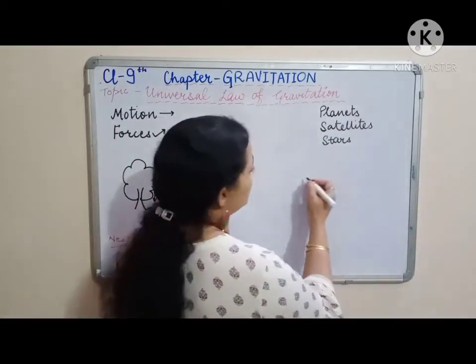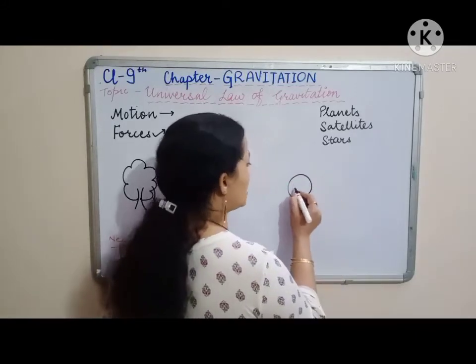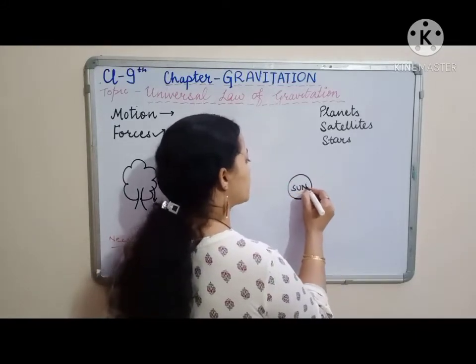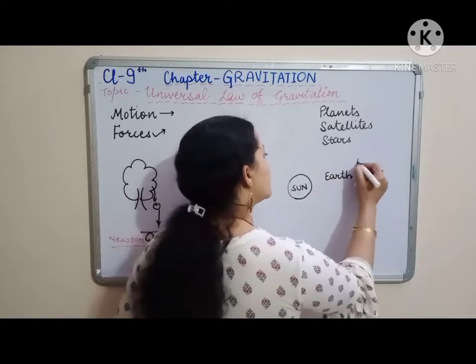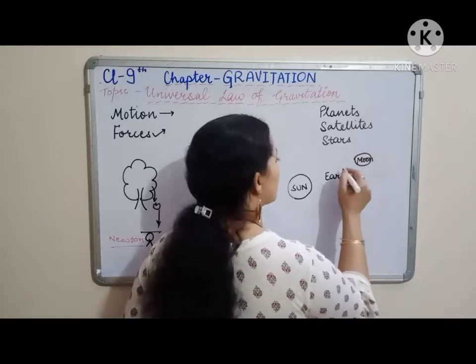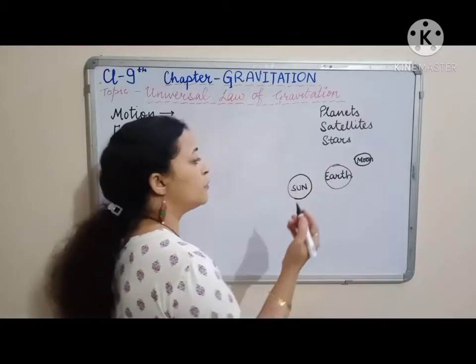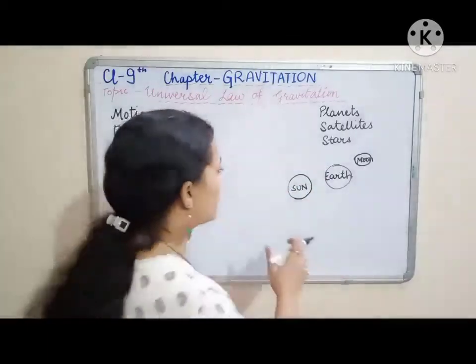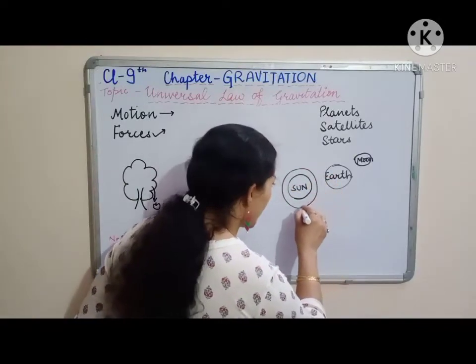We were told that if I take an example of Sun, Earth and Moon, right? Sun, Earth and Moon. Sun का size थोड़ा और बड़ा करते हैं so that no confusions happen.